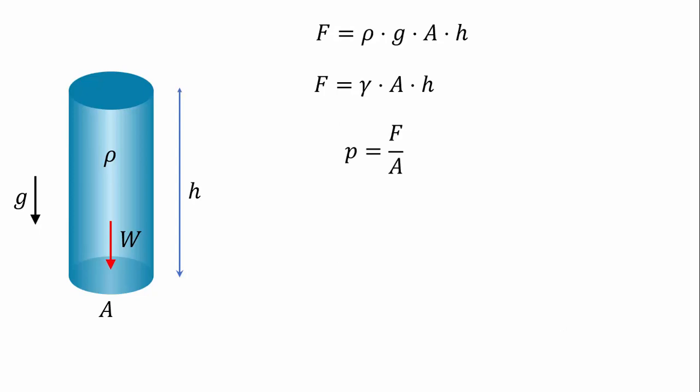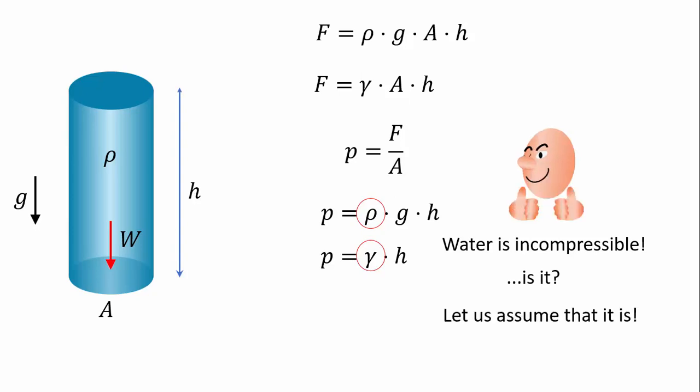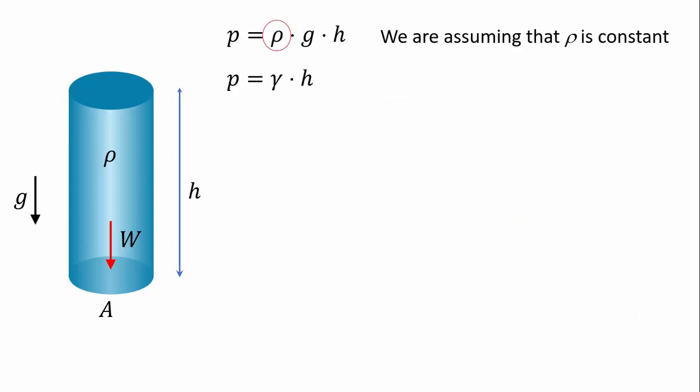As we know, P is equal to F divided by the area. So, we obtain these expressions for the pressure. Our problem is solved. We only must know the values of ρ and gamma. As we know, water is incompressible. Is it? For most of our purposes, we can assume that it is, but we must talk about this later. Okay, we are assuming that ρ is constant.